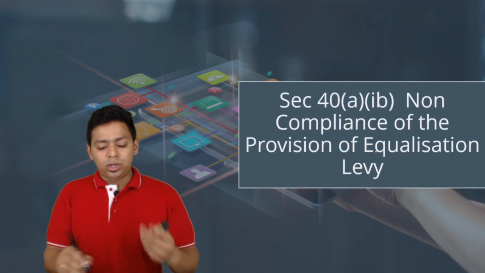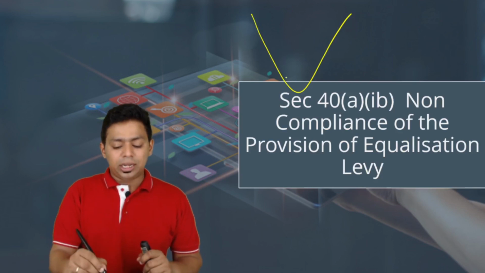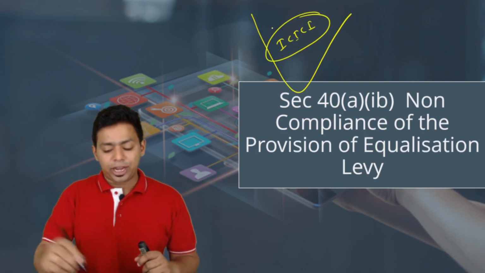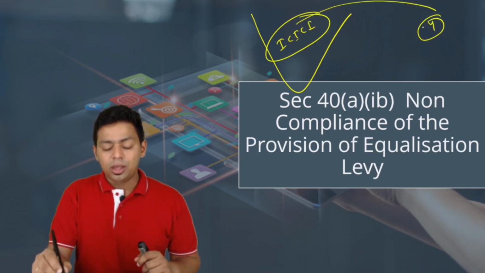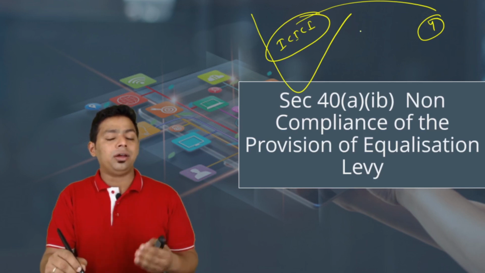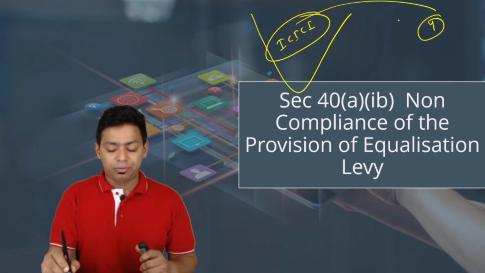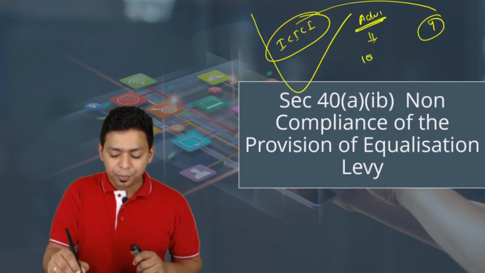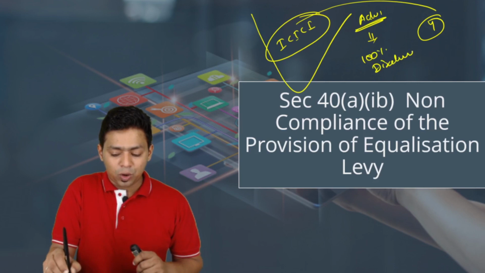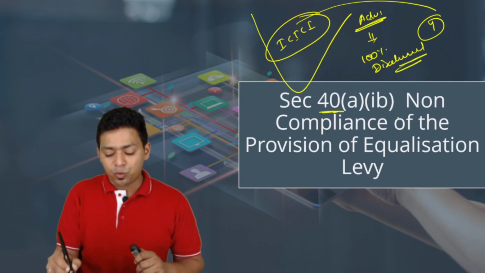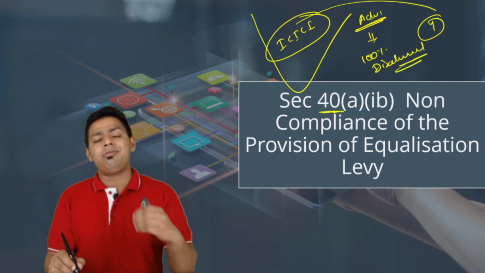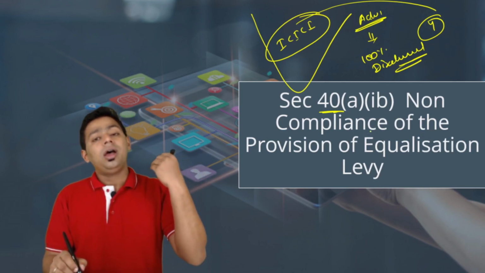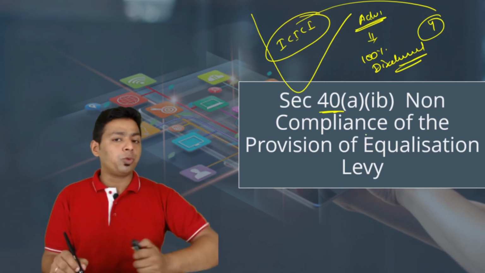Sir, what if my Indian entity, say for example ICICI Bank, puts an advertisement on YouTube, that is Google, and what if they fail to deduct equalization levy, what will happen? So all the advertisement expenses incurred by ICICI will be 100% disallowed, and this provision belongs to the PGBP chapter, under section 40A(1B). Anyhow, you know that whenever we make payment outside India to a non-resident who does not have a PE in India, the 100% expenditure will be disallowed.